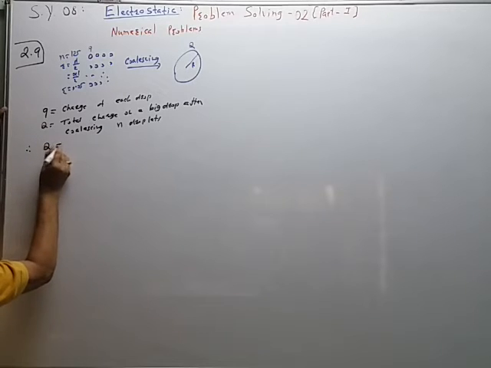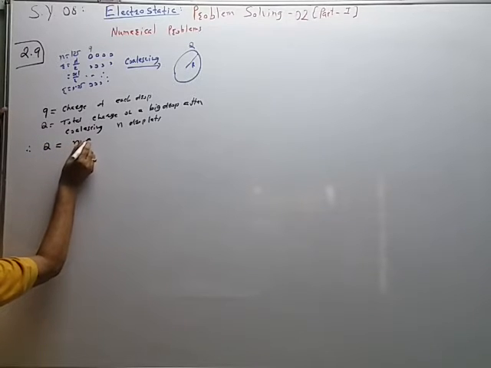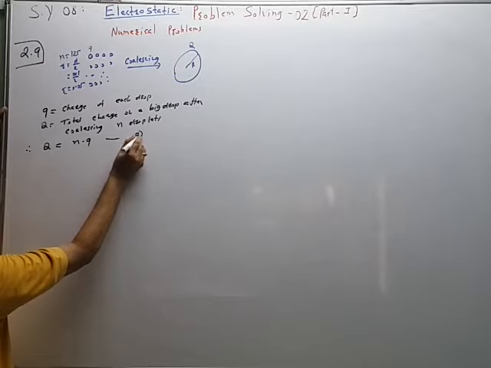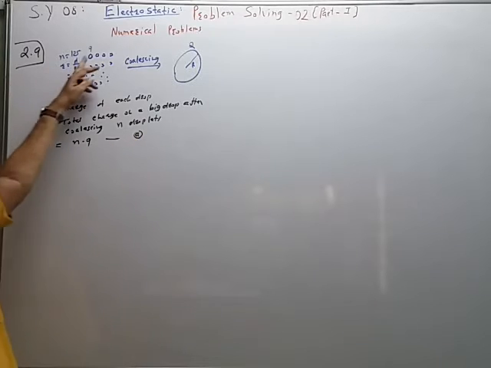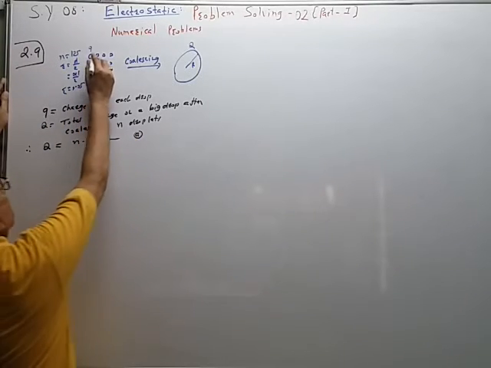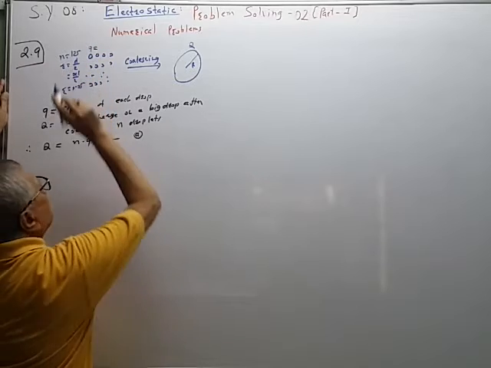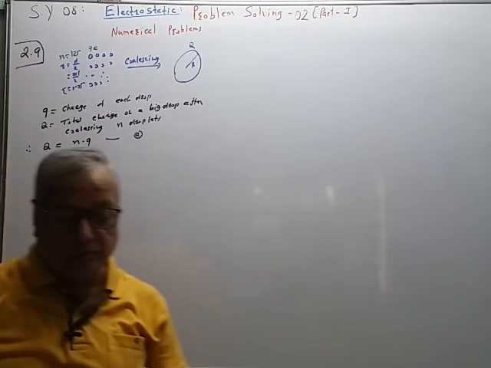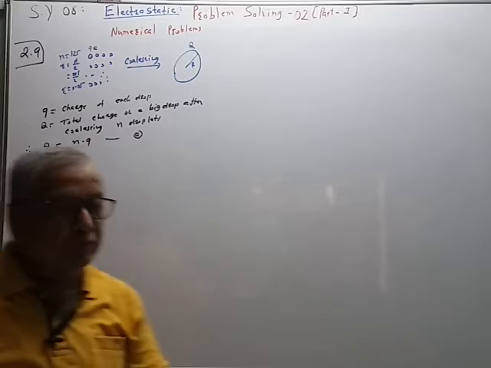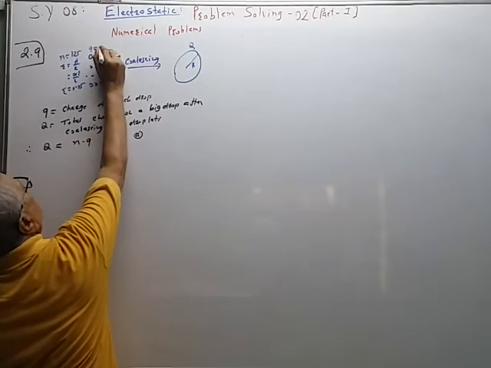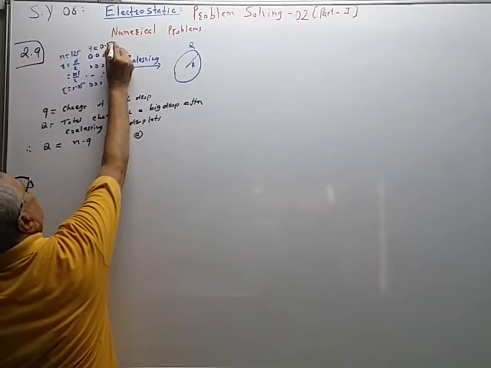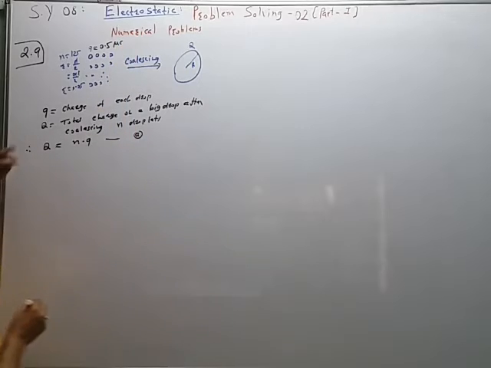Therefore, capital Q is equal to n times small q. So this is the equation. Small q की value दिलेली आहे. Small q is equal to 0.5 microcoulomb. ही व्हॅल्यू आपण नंतर सबस्टिट्यूट करू.